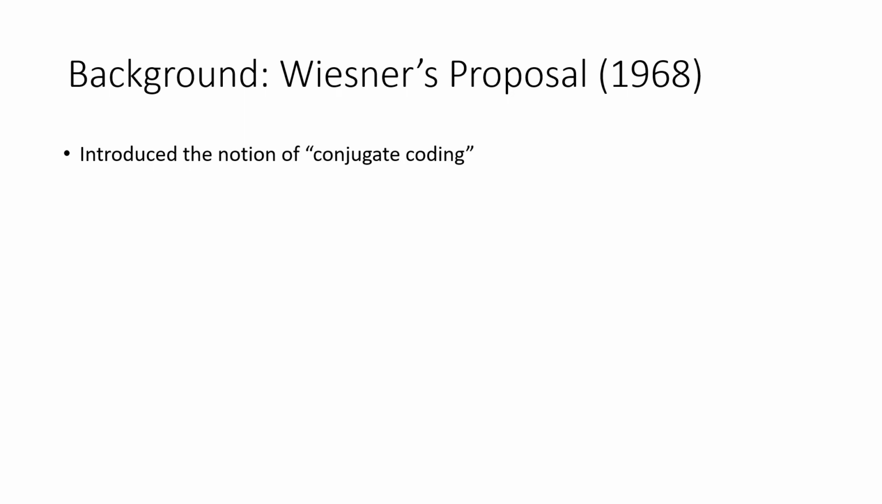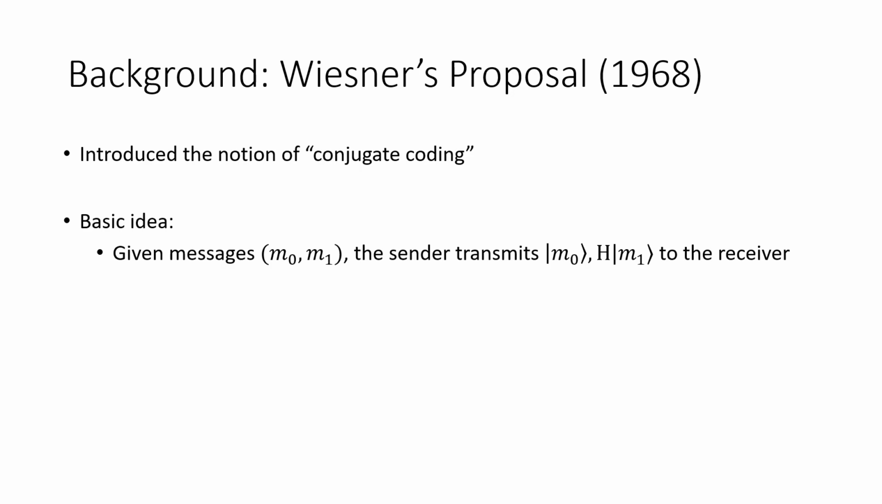And so he basically, in this paper, introduced this notion that he called conjugate coding. The basic idea is that if a sender has two messages, you can maybe think of these as just 2 bits, M0 and M1, they can transmit one in the standard basis and another one in the Hadamard basis.